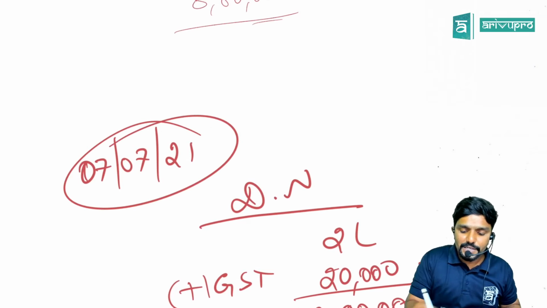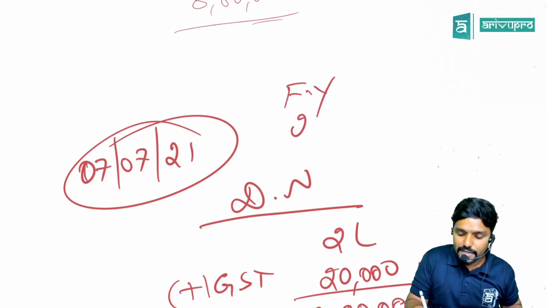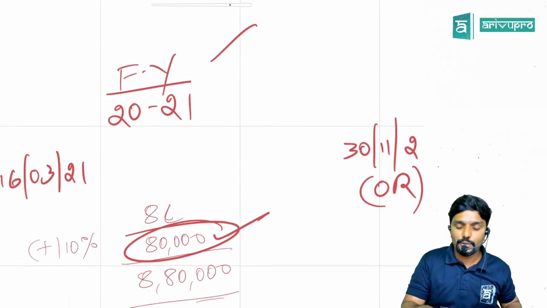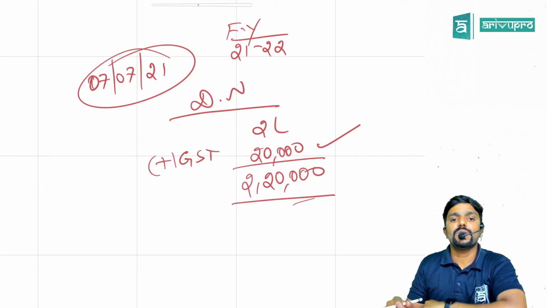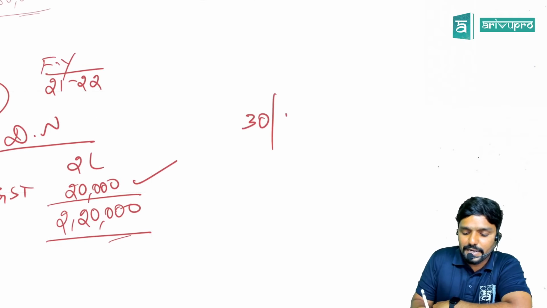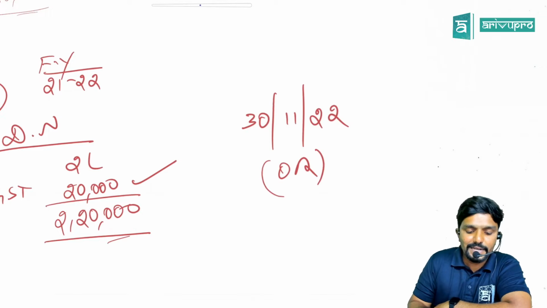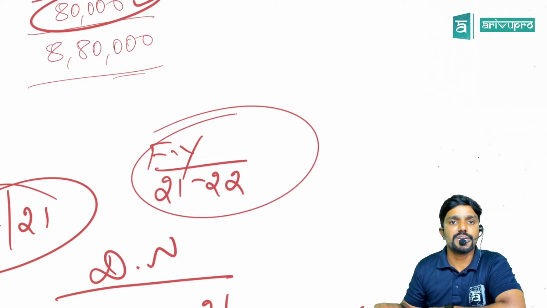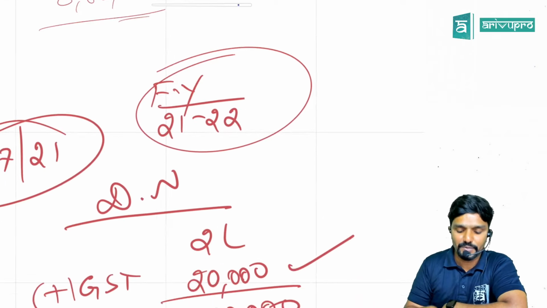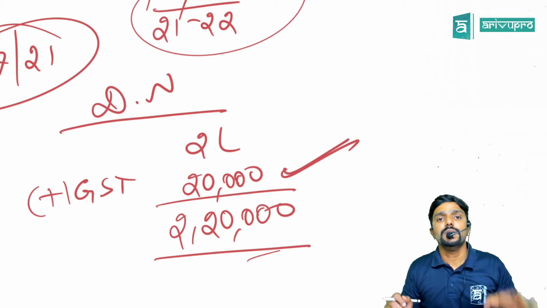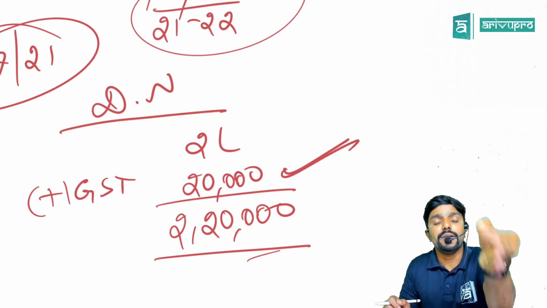Which is the financial year? Financial year is 21-22. For the invoice, it was financial year 2021, whereas for the debit note, it is 21-22. So what is the deadline for him to claim credit? 30th November of 22 or actual date of filing annual return for the financial year 21-22, that is GSTR 9, whichever is earlier. This will be the deadline for the recipient to claim credit with respect to GST charged in the debit note,